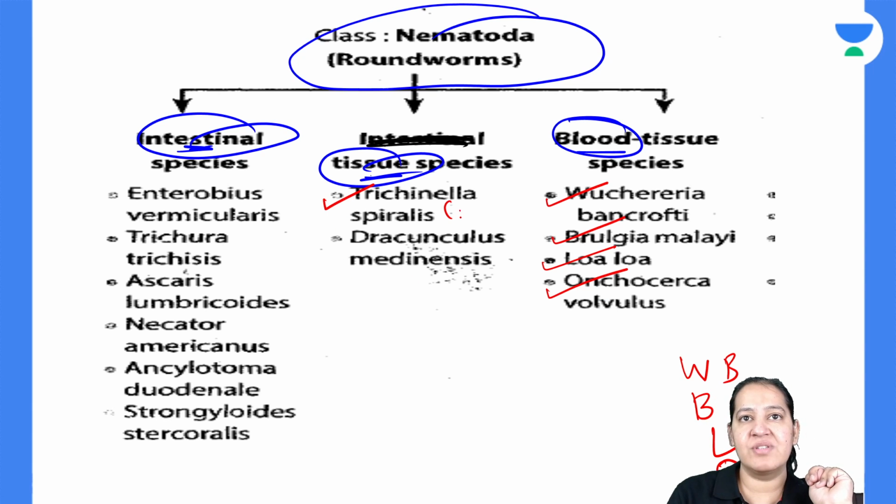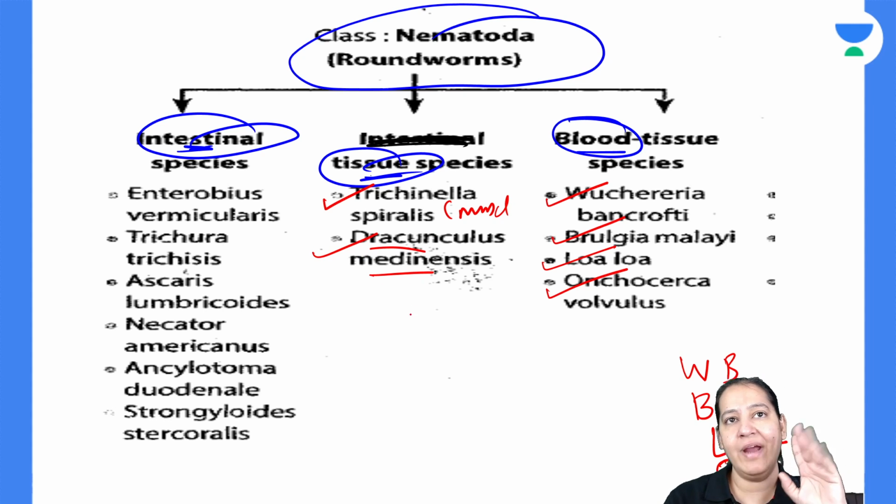Trichinella spiralis, which resides in skeletal muscle, and Dracunculus medinensis, right? So Trichinella spiralis and Dracunculus medinensis. These are the two in tissue.